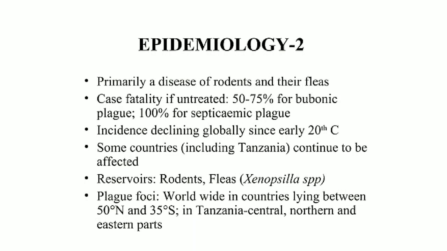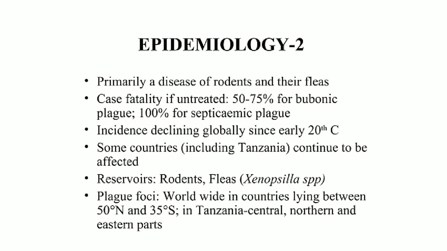Epidemiology 2: the disease is primarily of rodents and insects. The case fatality if untreated is 50 to 70% for bubonic plague and 100% for septicemic plague. The incidence has declined globally since the early 20th century, though some countries continue to be affected.